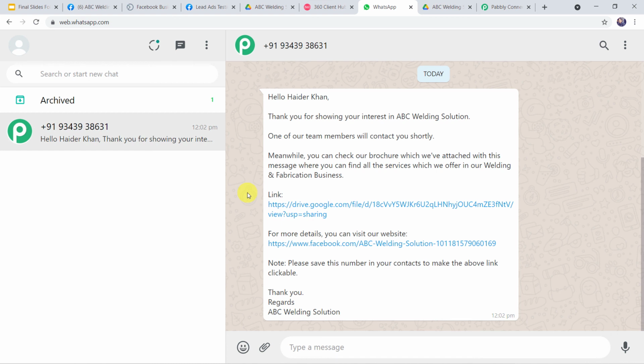Now here I want to give you an important information that here you can see that the data has captured immediately. But sometimes this may take some time in fetching the data as the trigger here, that is the Facebook lead ads, is polling based. So if your data doesn't get captured immediately, don't worry about that and please wait for 15-20 minutes patiently. The data will surely arrive.